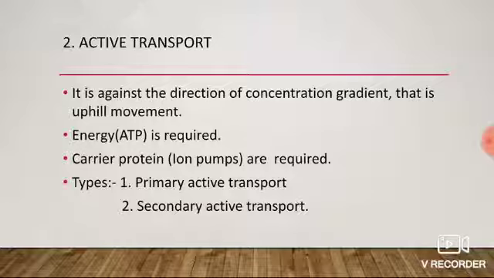Active transport. It is against the direction of concentration gradient, that is, uphill movement. Energy is required in the form of ATP. There is a presence of carrier proteins, and the active transport also takes place with the help of some transporter. It is unidirectional. The active transport is of two types, primary active transport and secondary active transport.